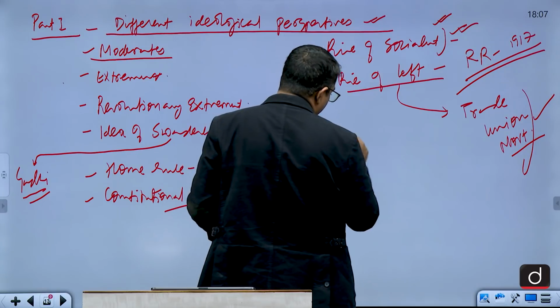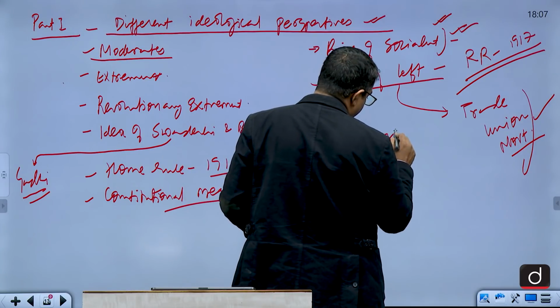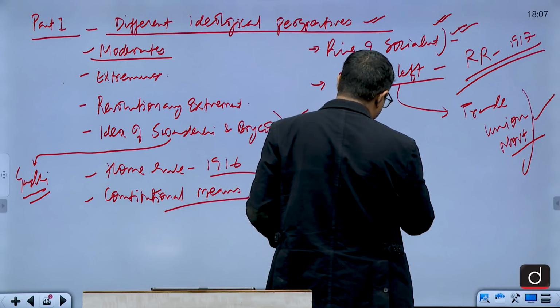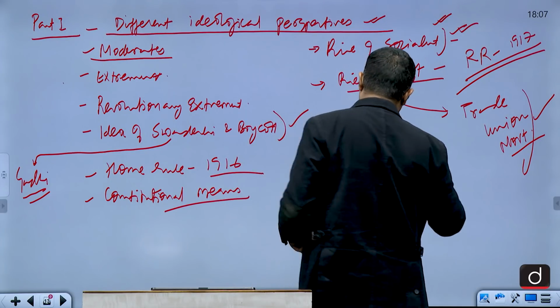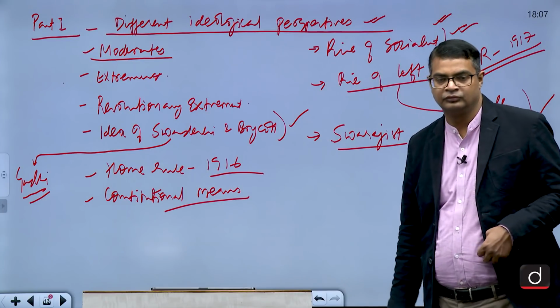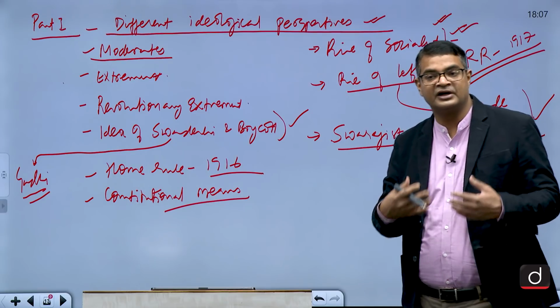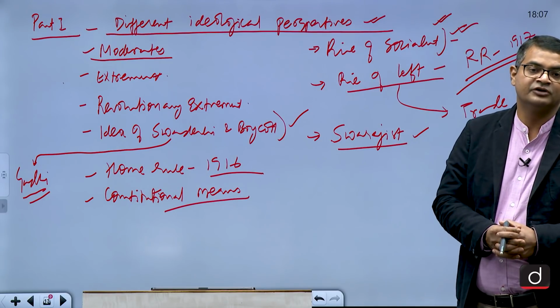Then Swarajist, the rise of Swarajist under C.R. Das and Motilal Nehru. They were following the constitutional means. They were against the Gandhian policy of non-cooperation.